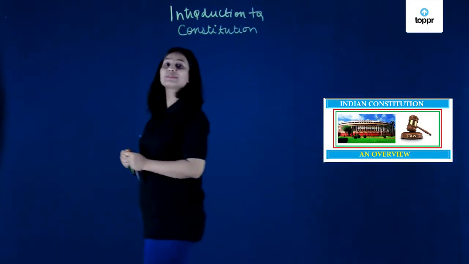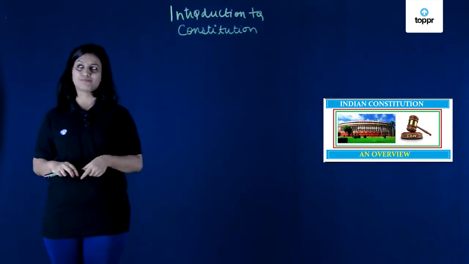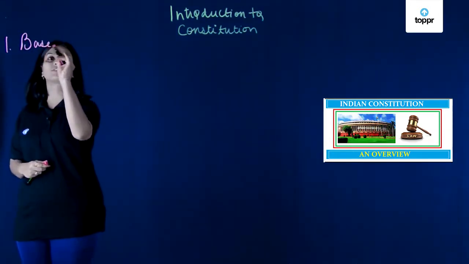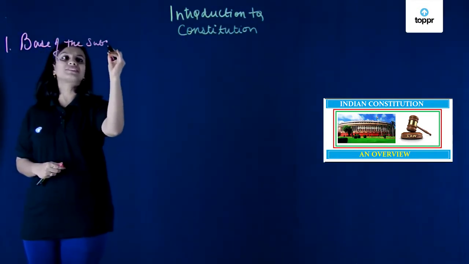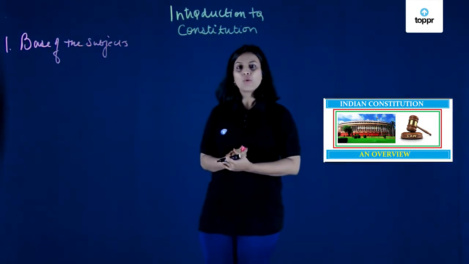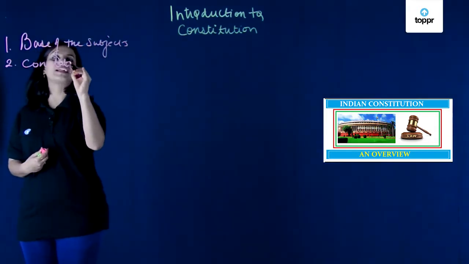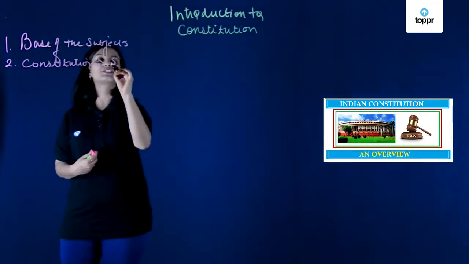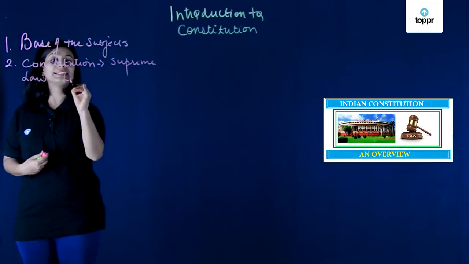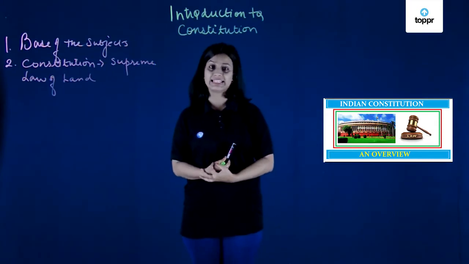Now, when we are starting with this subject, I would say it is our duty to first understand the basis of this subject. When I'm talking about civics, the first thing I want to mention is the base of the subject. The base of the subject of civics is the Constitution. When we talk about the Constitution, we are talking about the supreme law of our land. The Constitution is known as the supreme law because of it we have all the administration, all the political, all the social changes in the country.